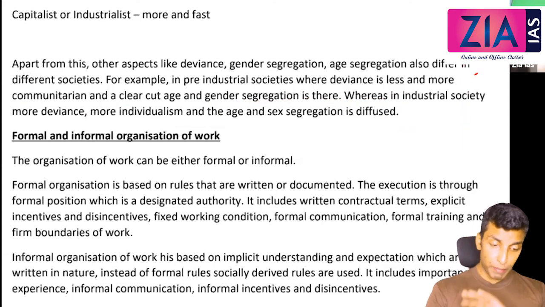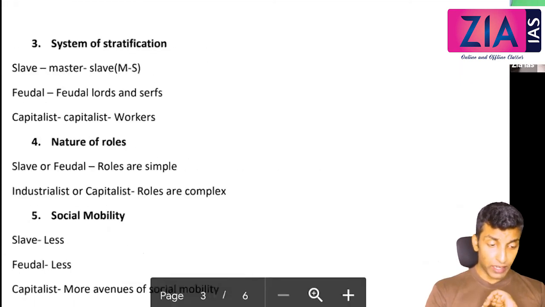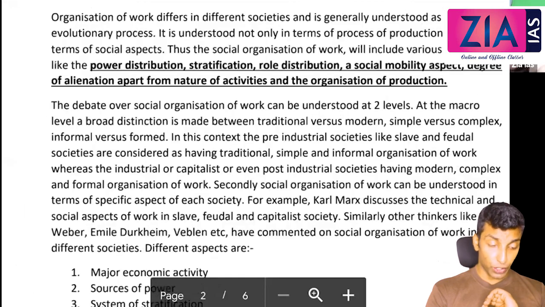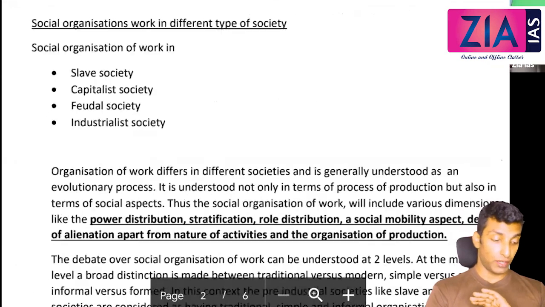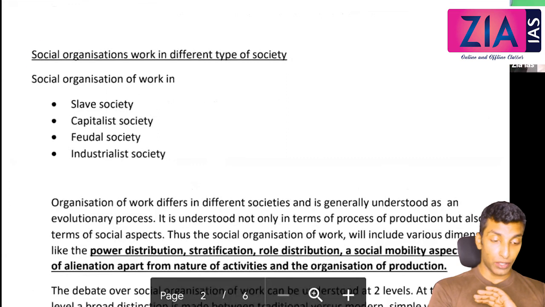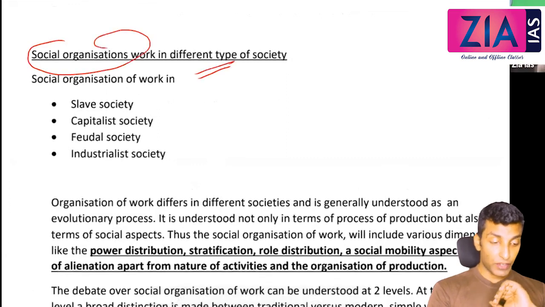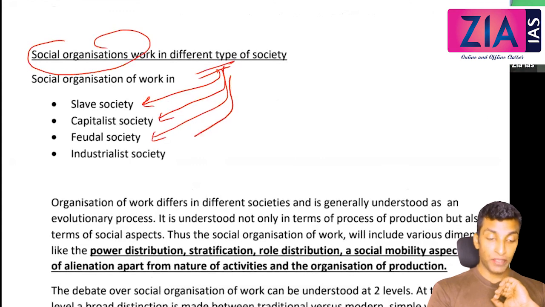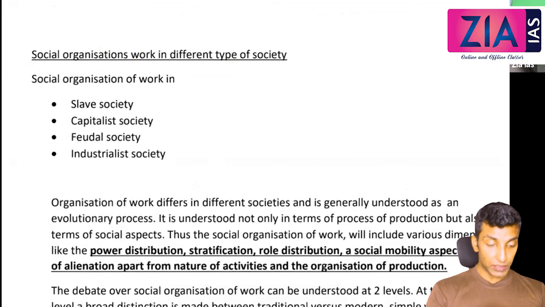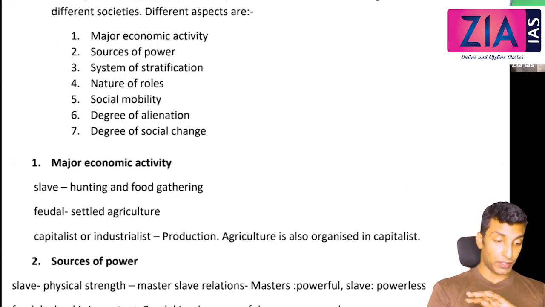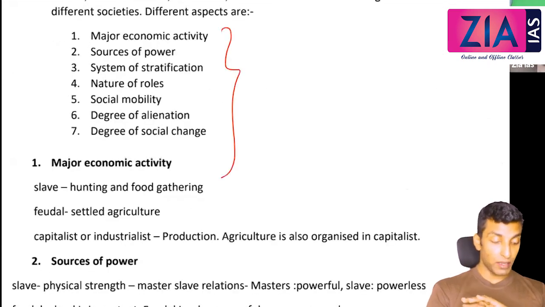So that answer is well prepared, well structured. If you get a question from this, you will get only a short note, but it's a must attempt question. There's a question, social organization of work in different types. So specifically they will ask you slave society or capitalist society or feudal or industrial. Whatever it is, well prepared, well structured, must attempt. Bring all these dimensions. All these dimensions have to be brought in.